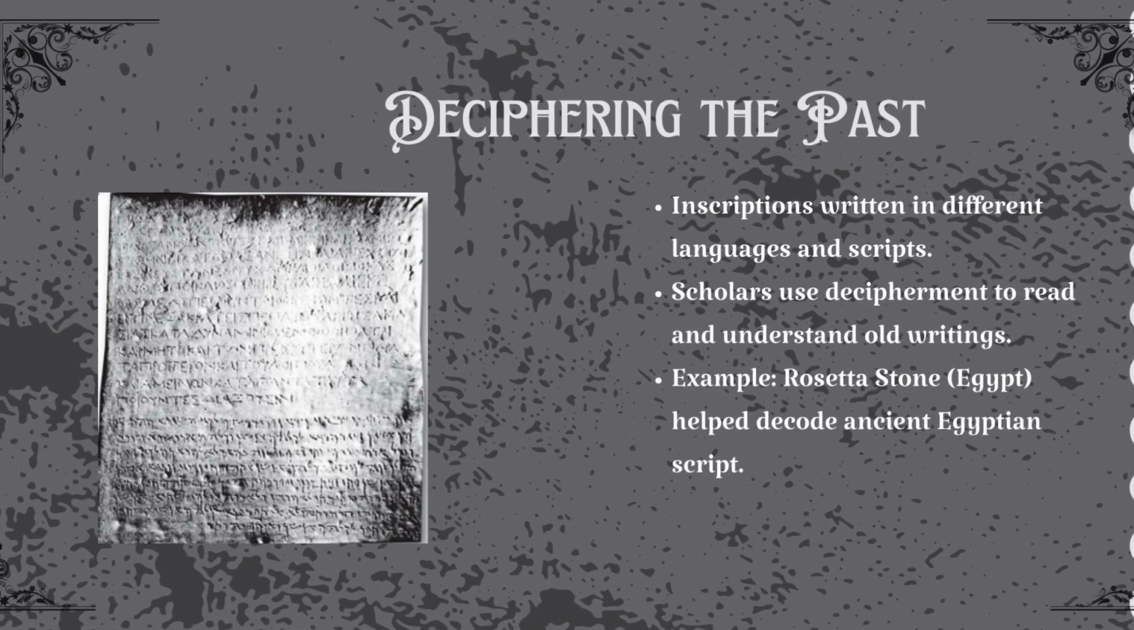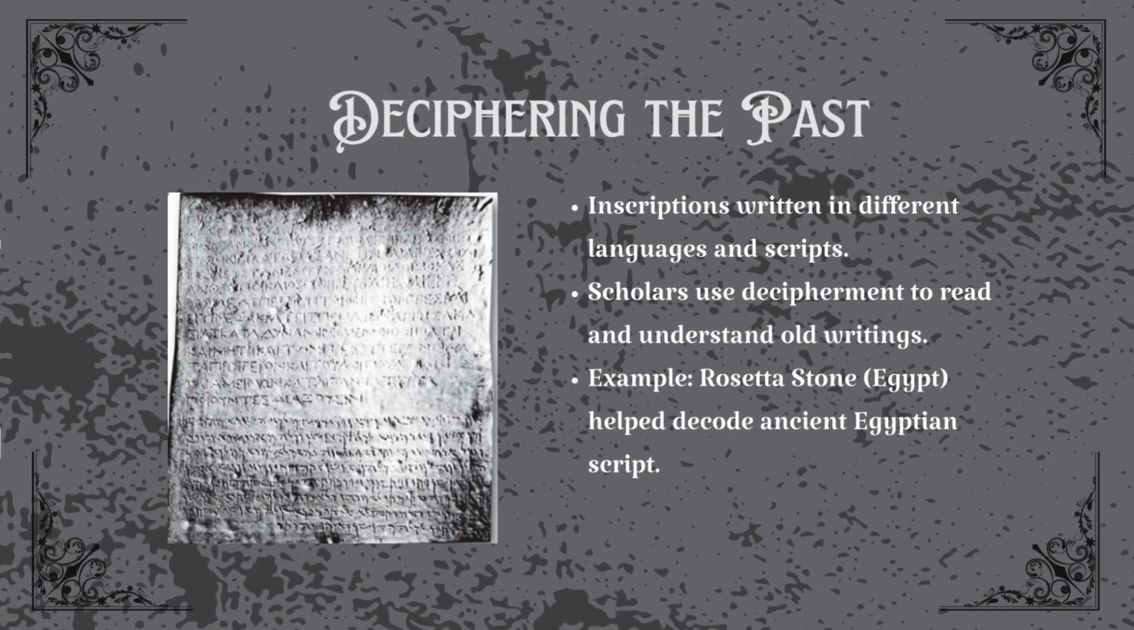Deciphering the past. Now here's the tricky part. How do historians read old scripts they don't understand? This process is called decipherment. One of the most famous examples is the Rosetta Stone from Egypt.